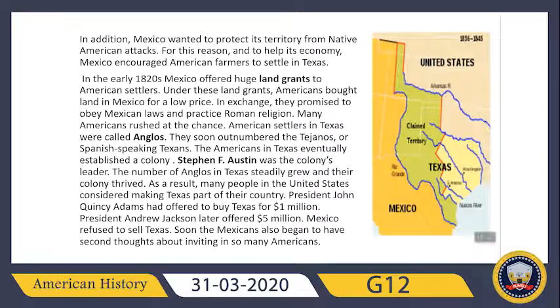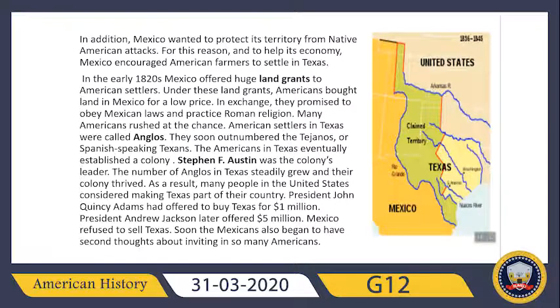The Americans in Texas eventually established a colony, and Stephen F. Austin was the leader of that colony. The number of Anglos in Texas steadily grew, and their colony thrived. As the colony flourished with the passage of time, many people in the United States considered making Texas part of their country.